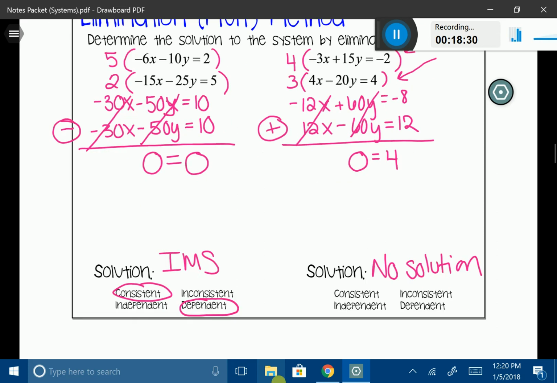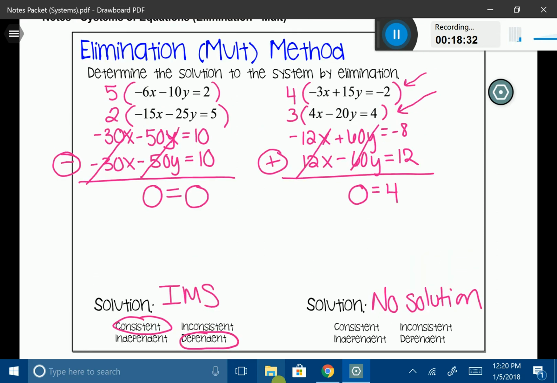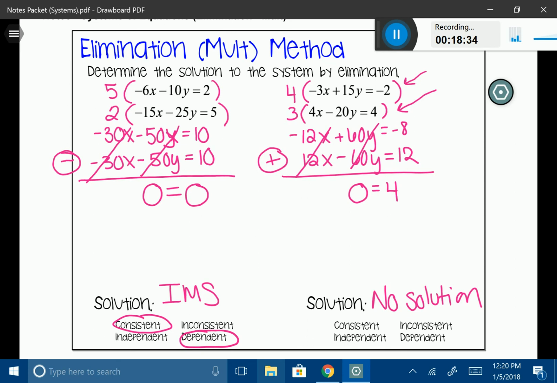So that is the end of the section on elimination with multiplication. Very similar to the process of elimination with addition, but now we're just multiplying. Sometimes you multiply one equation, sometimes you multiply both. It just depends on the situation.